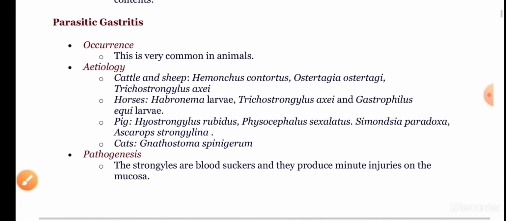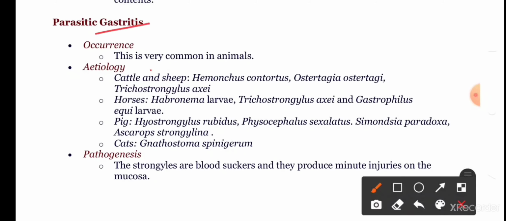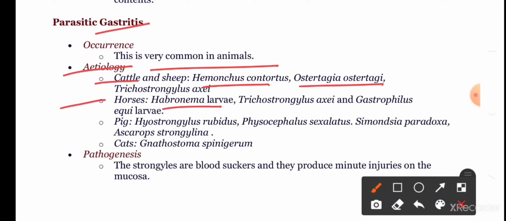Parasitic gastritis is very common in animals. Etiology: in cattle and sheep, it is due to Haemonchus contortus, Ostertagia and Trichostrongylus axei. In the horse, Habronema larvae, Trichostrongylus axei and Gastrophilus equi fly larvae. In the pig, Hyostrongylus rubidus and Ascarops strongylina. And in the cat, Gnathostoma species are the important parasites responsible for parasitic gastritis.